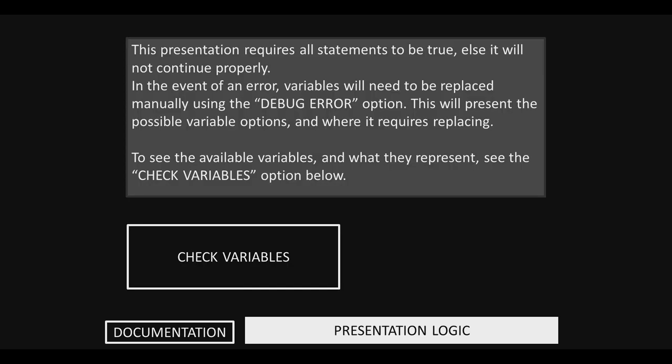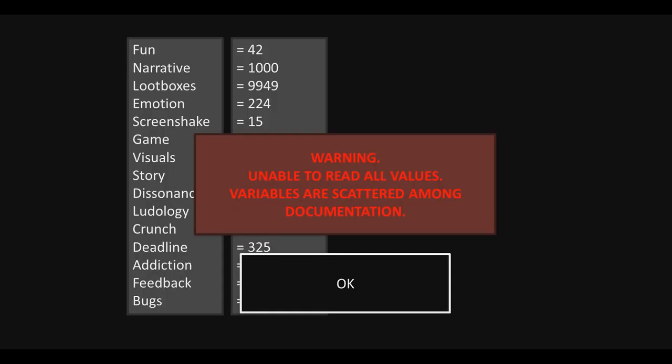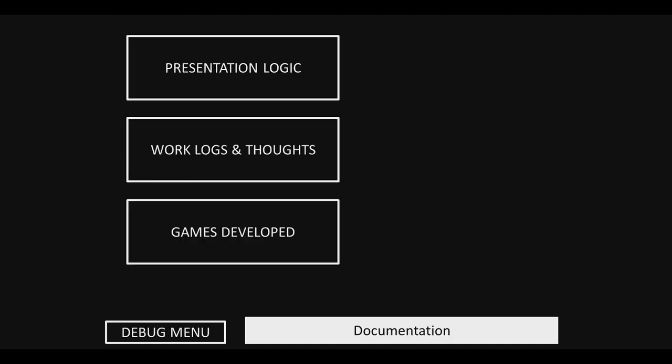Presentation logic. The presentation requires all statements to be true, else it will not continue properly. In the event of an error, variables will need to be replaced manually using the debug error option. This will present the possible variable options where it requires replacing. Check to see the available variables that they represent and see what check variables option below.